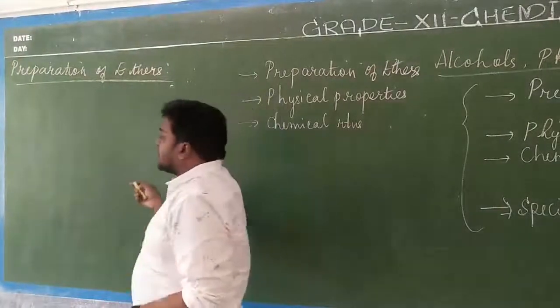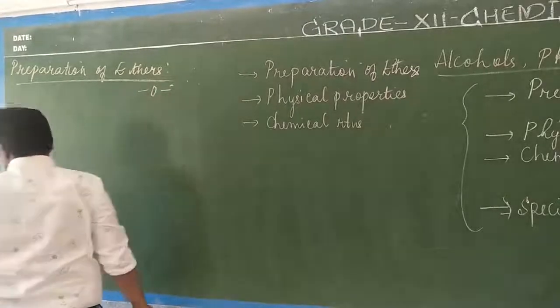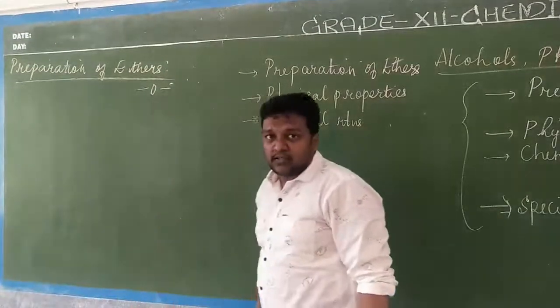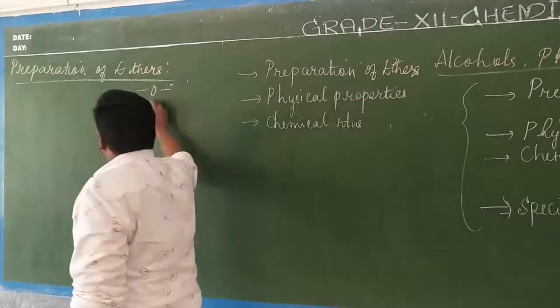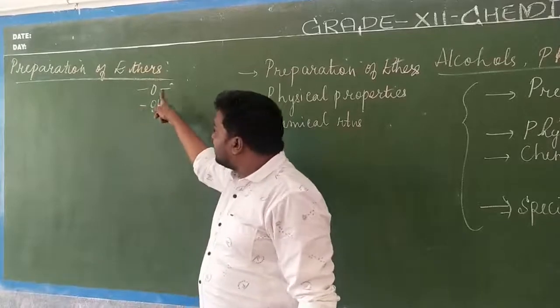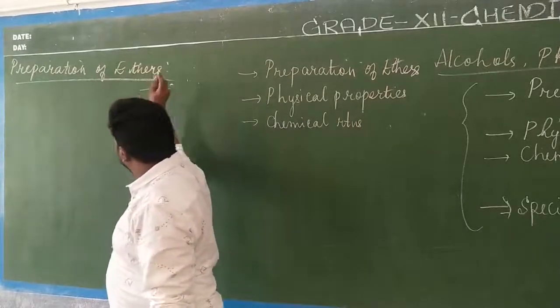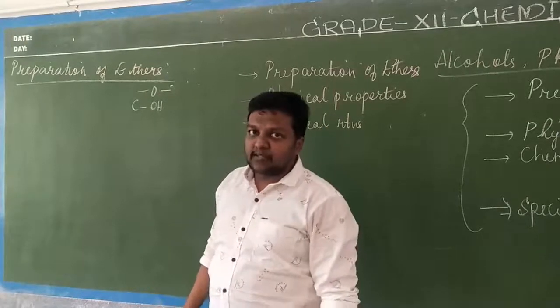What is the functional formula of ether? Ether is a functional group. It has the formula bond-O-bond. Whereas for alcohols we have bond OH. This OH group has to be attached to the carbon atom, an alkyl group or aryl group, methyl group or ethyl group.